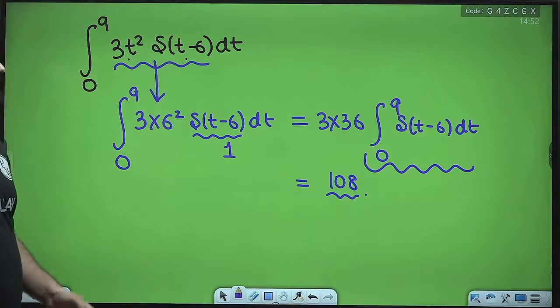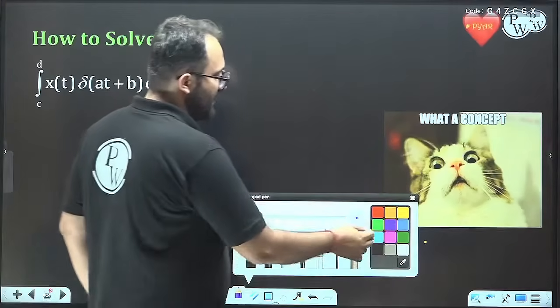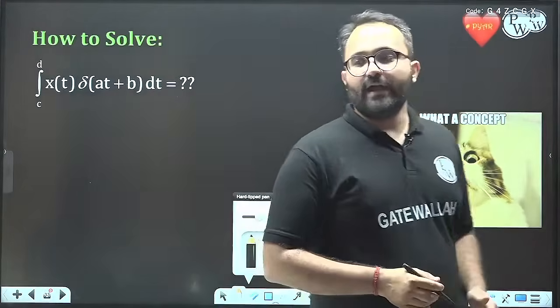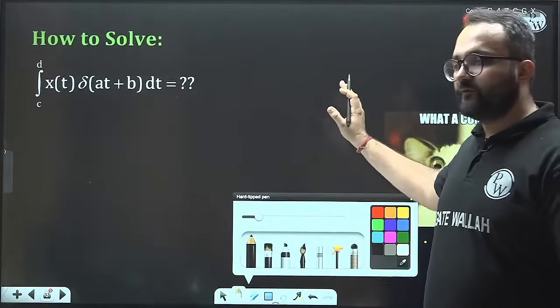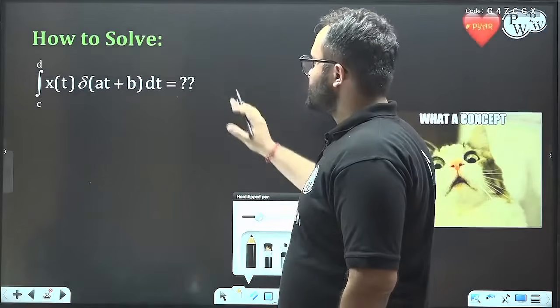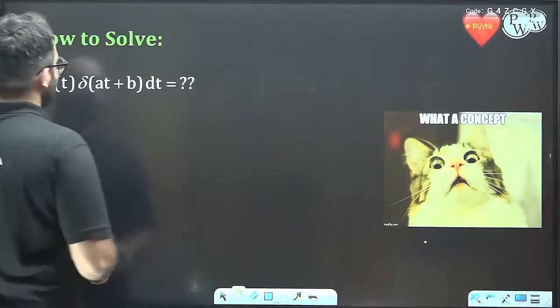Is it correct? So now how to solve these kind of problems? I hope the concept is clear, and it will get much more clear when we write the steps to solve this kind of problem.